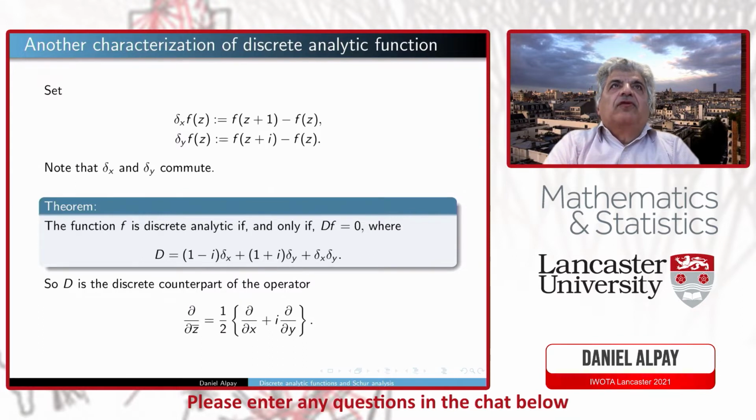So I would like to give another characterization of discrete analytic functions, which is more workable, because it's a bit complicated maybe to compute the differences of values. We define two shifts, delta x on the x-axis and delta y on the y-axis, and they commute, and the function is discrete analytic if and only if Df is 0, where D is this operator. So if you want, D is the discrete counterpart of the operator delta bar from complex analysis.